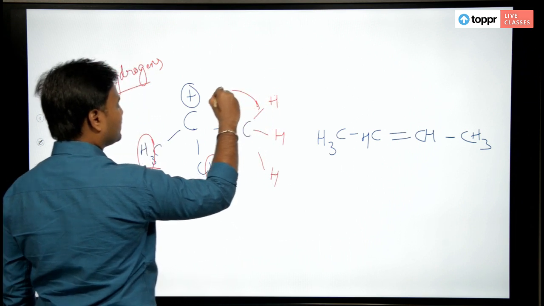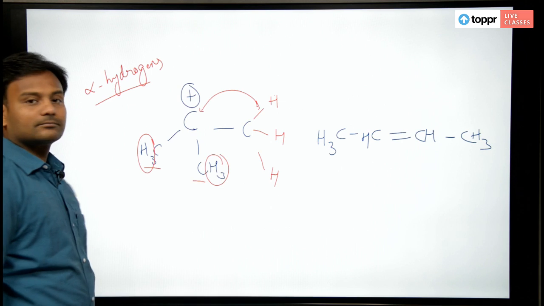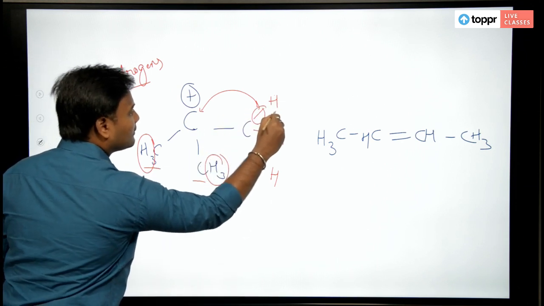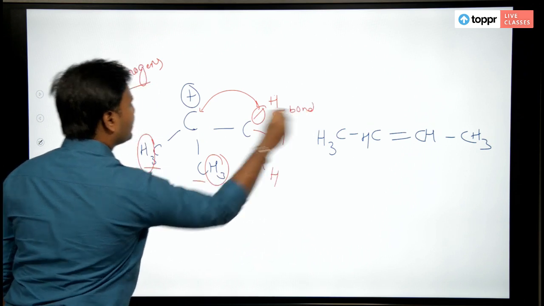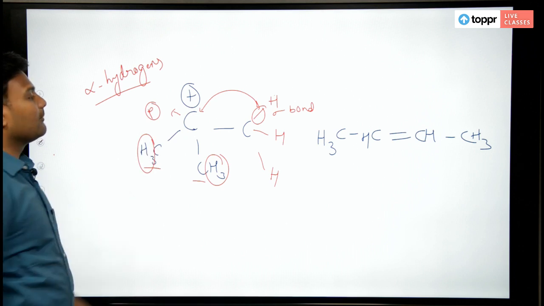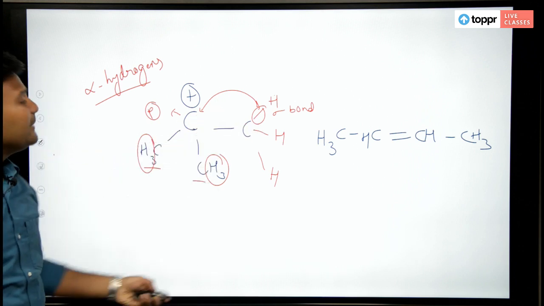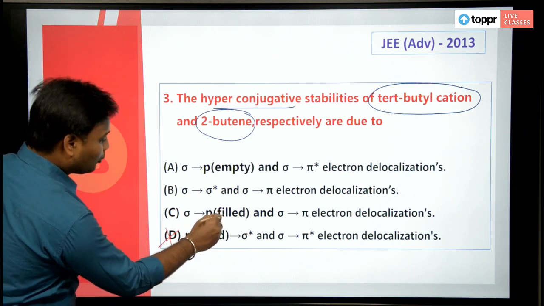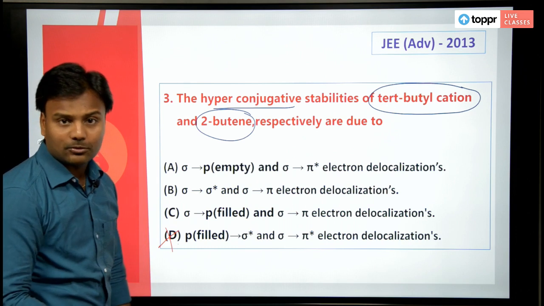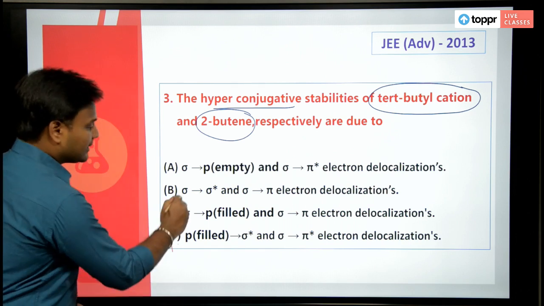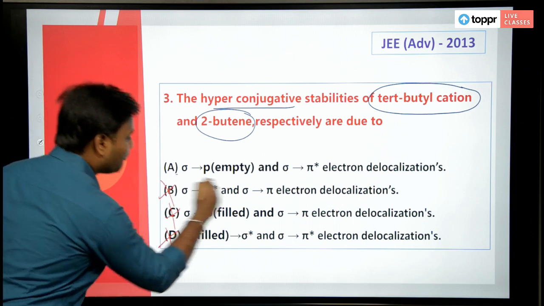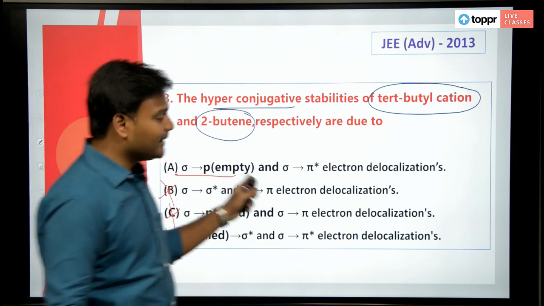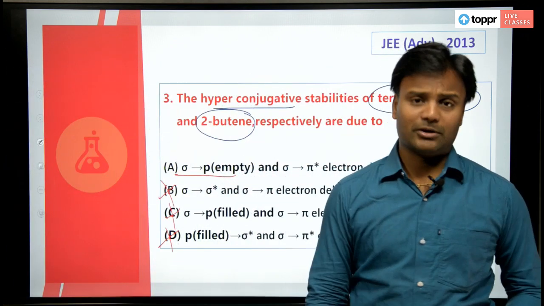Upon delocalization you have a structure where the sigma bond is moving to the empty p orbital. A sigma bond is delocalized to an empty p orbital. It is not a filled p orbital, it is an empty p orbital. Not sigma to sigma star, but sigma to empty p orbital. This sort of delocalization is hyperconjugation.